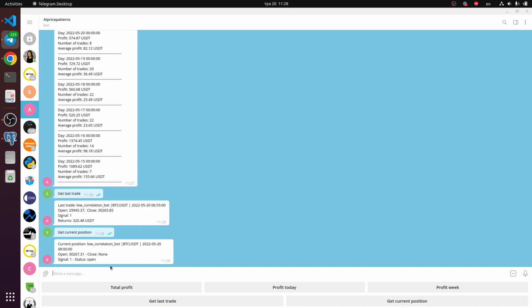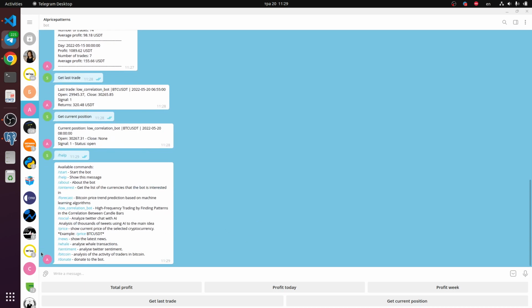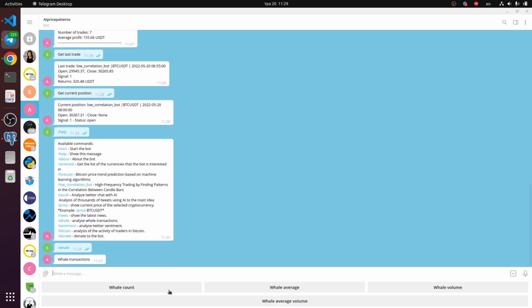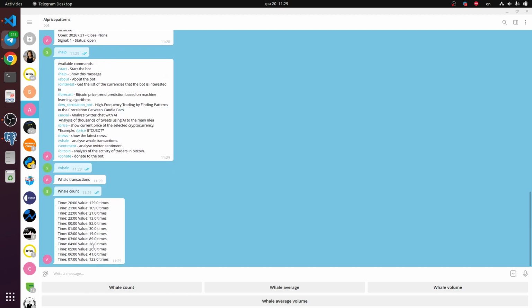This bot depends on the volatility of the market, and if you have very good volatility, we could generate more profit. So maybe I will do some improvement. I could add average true range, or volatility data, to improve some parameters. But for the current moment, I made some improvements to this Telegram bot. Let's look at help again, and you see, if we add wall, it means a big wall transaction between wallets, and I did some improvement.